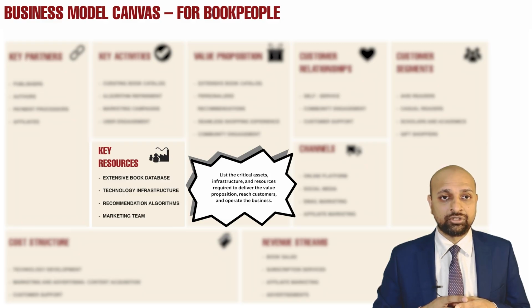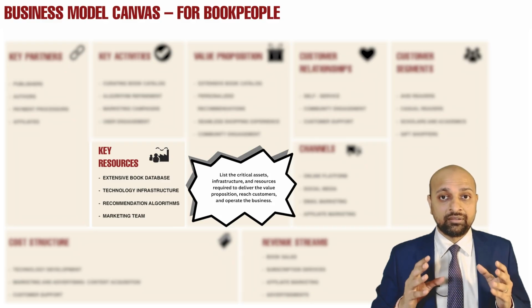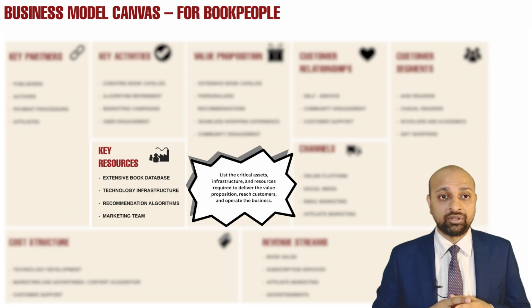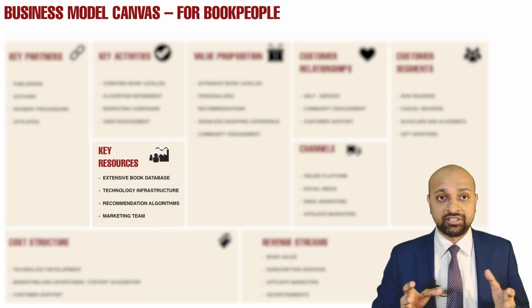Then the recommendation algorithm also seems a key resource, because based on the right recommendation algorithm, the right book will be recommended to potential customers based on their interests, their past purchase history, and their past browsing history of our website. Then the marketing team, because marketing is one of the key activities for an online website, and that's why having a great marketing team seems to be a right key resource to me. The quality of this output also seems fine. I don't think we need to refine anything in this section as well.